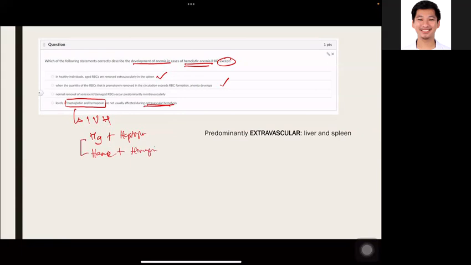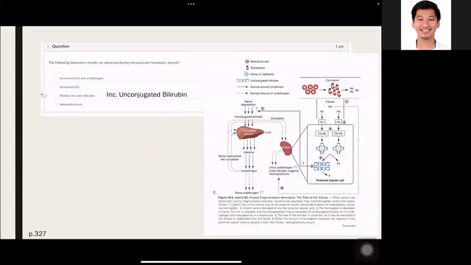So it needs a carrier protein so that it does not deposit in tissues. So the best answer for this question is option letter C, because normal removal of senescent damaged RBC occurs extravascularly, not intravascularly. So the answer for this question is letter C.